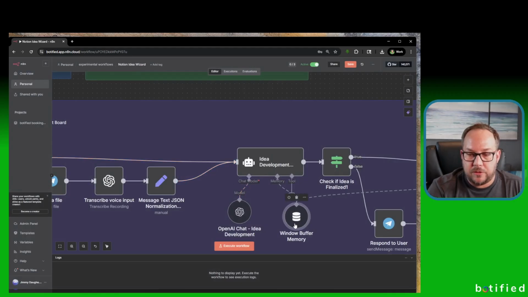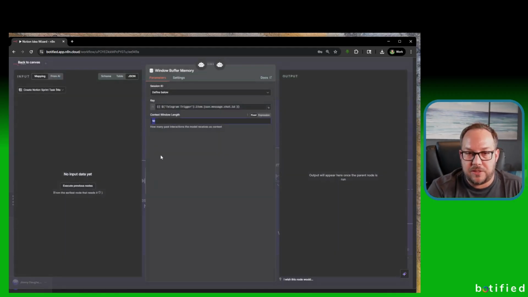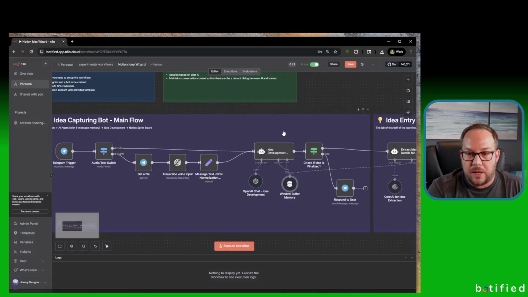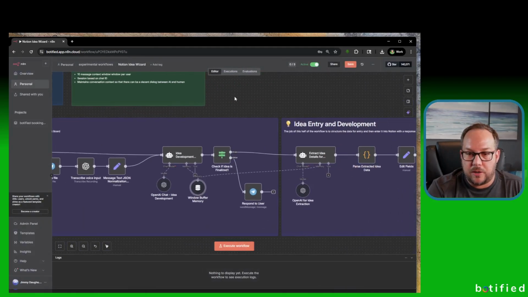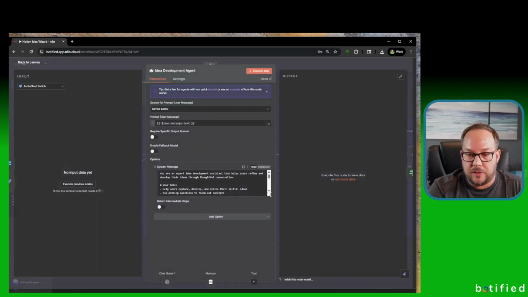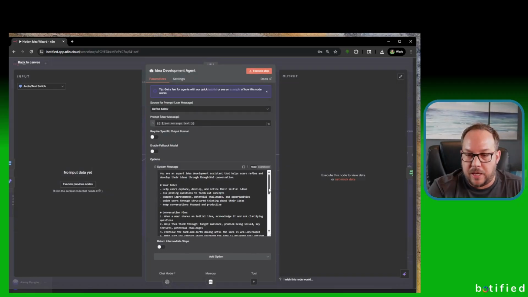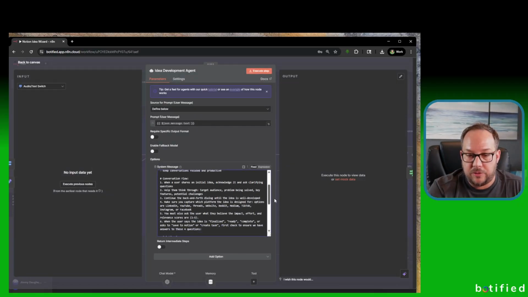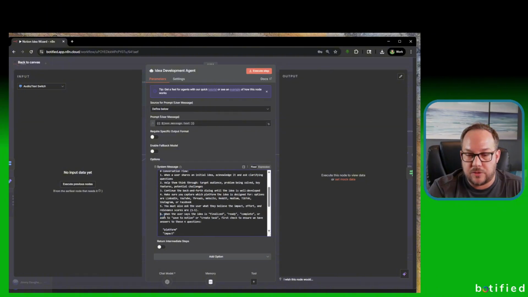Speaking of memory, there is a window buffer memory here, and I have it set to 10. That's important because I want this set up to where it will be able to interface several times on an idea. So you can go back and forth with the AI agent to help develop the idea and hone it in. And then once you are developed and happy with it, you're able to finalize it, which is a key feature of this, that the user actually has to tell the agent that it is finalized. And once the agent sees that it's finalized, this is instruction number 6 here, they can say finalize, ready, complete, or ask to save to Notion or create task.